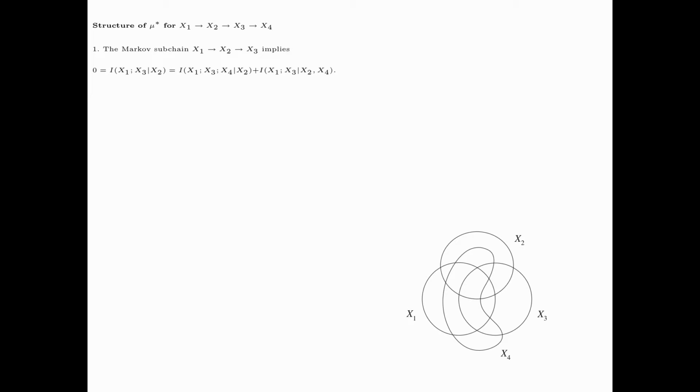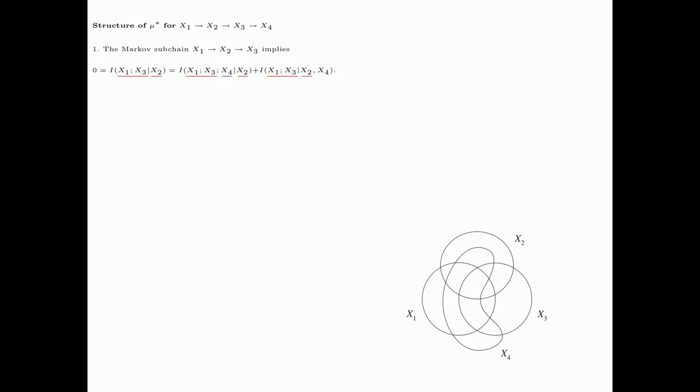Now, this mutual information can be written as a sum of two terms, the first being I(x1; x3; x4 | x2), and I(x1; x3 | x2, x4). You should try to verify this identity on an information diagram. Notice that in this identity, x1 and x3 are unconditioned in all the terms, and x2 is conditioned in all the terms.